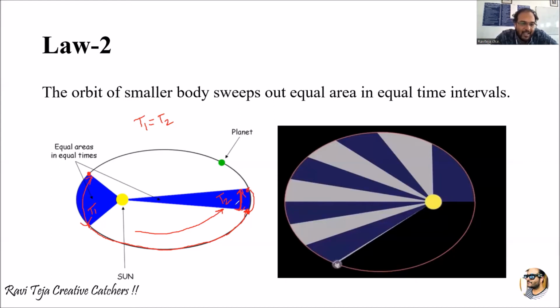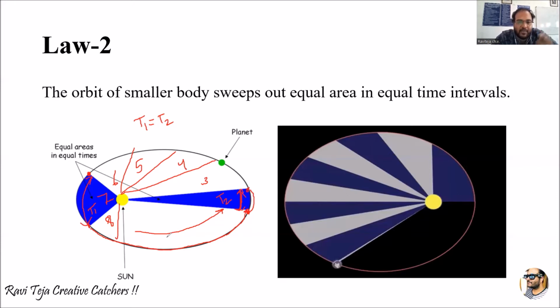The time taken for the planet to cover any part of the elliptical path, this part, this part, this part, this part, depends on the planet's position with respect to the Sun.